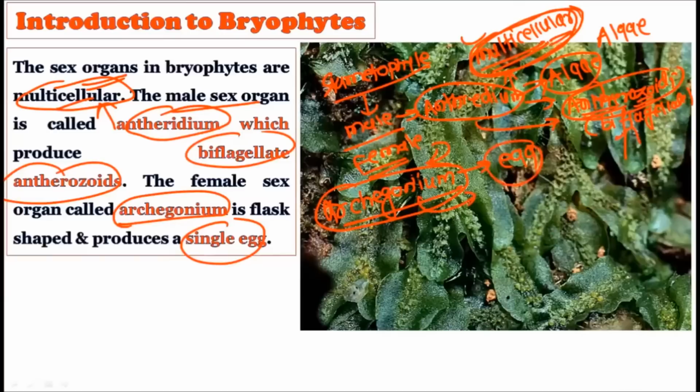What you are seeing in this particular picture, this thallus is producing the male sex organ, that is the antheridium. The antheridium structure is given in this picture. So you can observe these are all the antheridia. So the antheridium is responsible for the production of the male gamete, that is the antherozoids, and the archegonium, the female sex organ, is responsible for the production of a single egg.